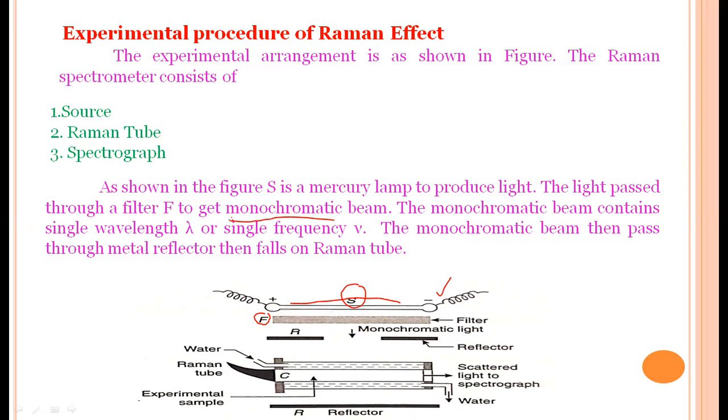The monochromatic light then passes through the metal reflector and enters the Raman tube. Here C is the Raman tube.